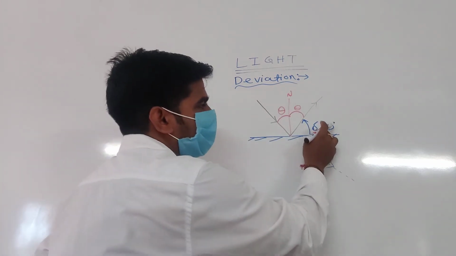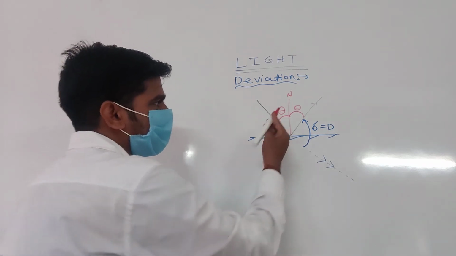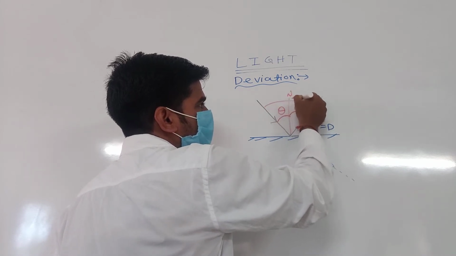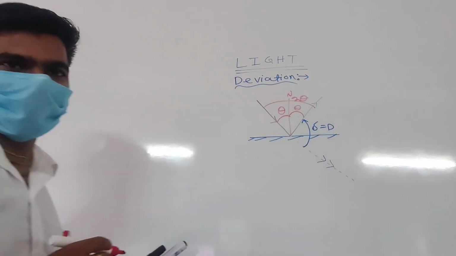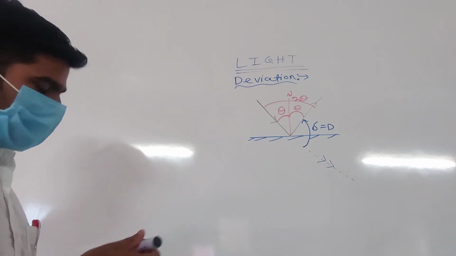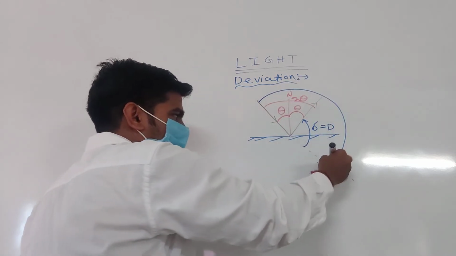Sir, how to find this angle? Listen better. This is theta, this is theta. So this angle is 2 theta, yes or no? Yes, sir. You know that the total angle is how much?